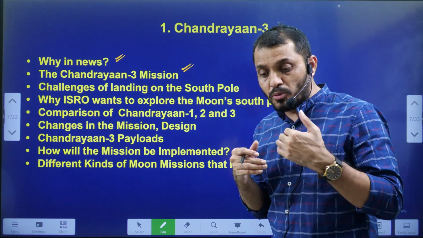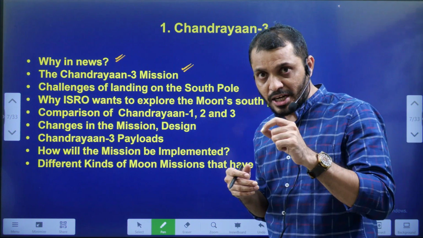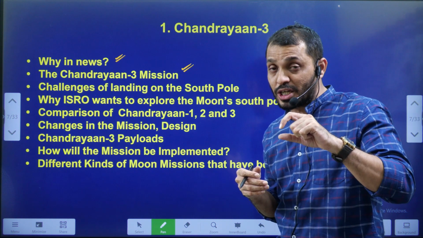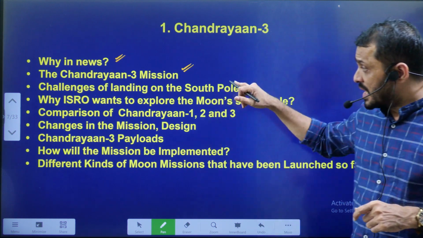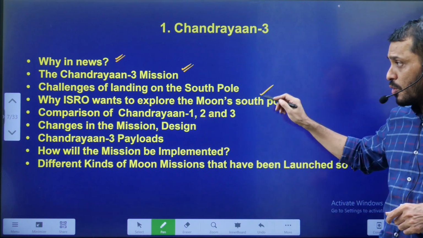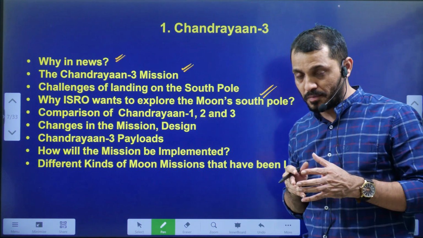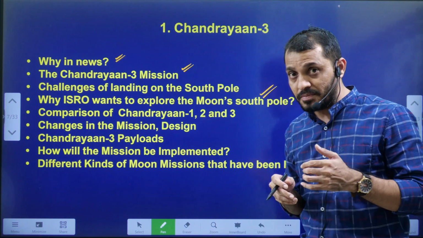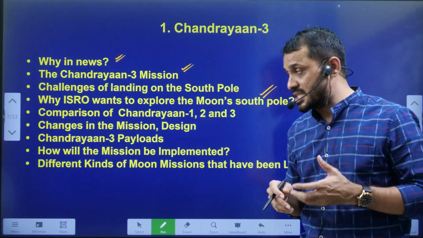Generally, lunar missions land on or near the equator of the moon, but this one is about the South Pole. What are the challenges associated with that? Then we will discuss why ISRO wanted to explore the South Pole, especially the water availability and any rare earth minerals and all these things.